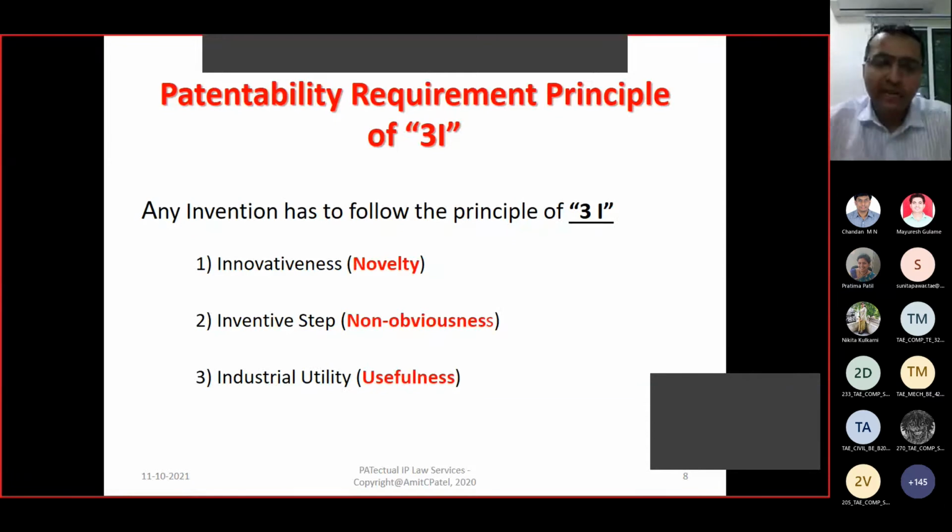The patentability requirements. There are just three, right? Novelty, non-obvious, and useful. So novelty, we said like that. Novelty is to be checked for whether whatever you are applying for as a patent is novel or not, and it is to be checked on a worldwide basis.